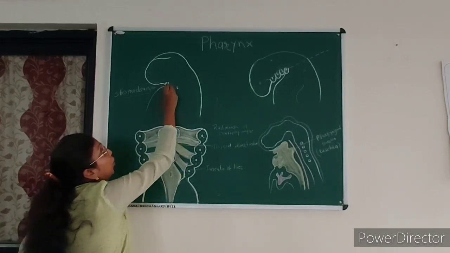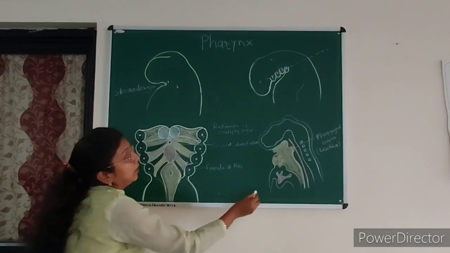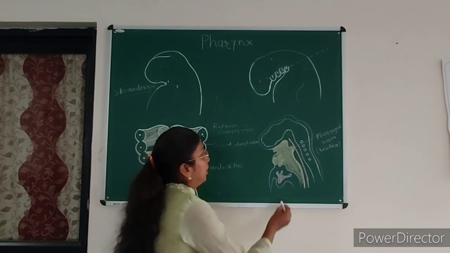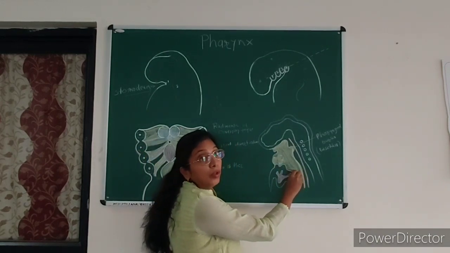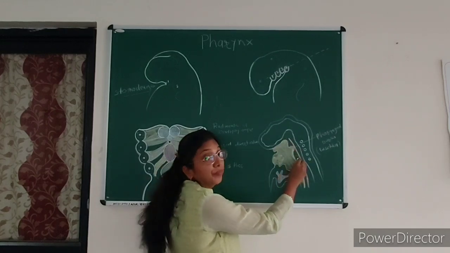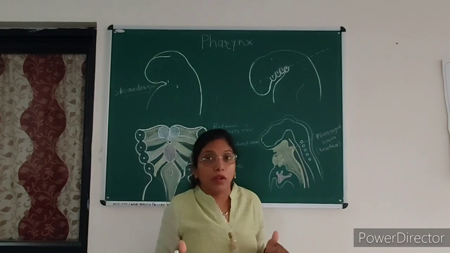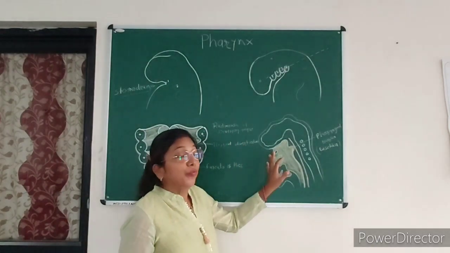lies caudal and dorsal to this stomodium, and this primitive pharynx has four parts. Here you can see this is the floor, this is the roof, and there are the two lateral walls. Okay, so there are the four parts of the primitive pharynx.